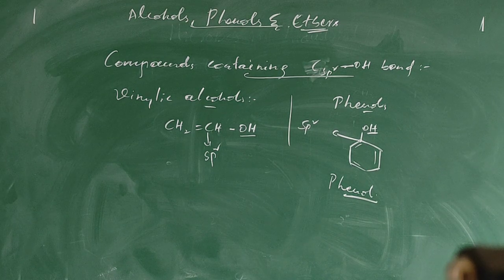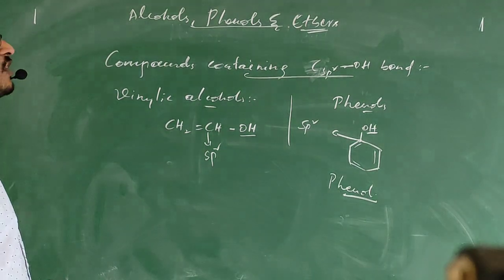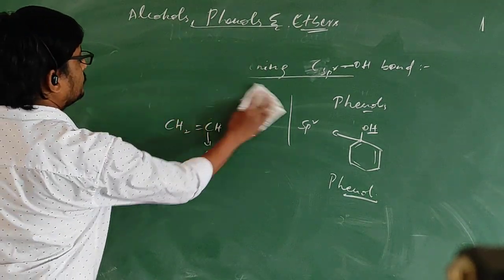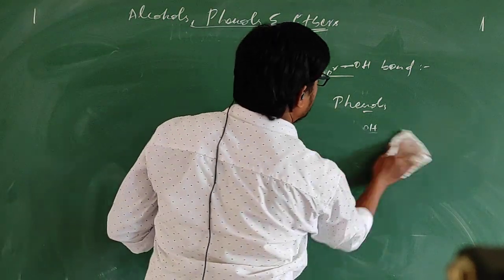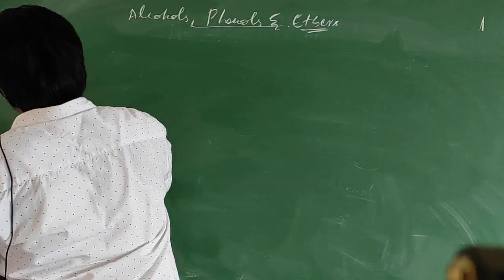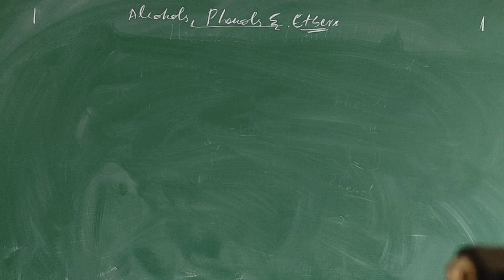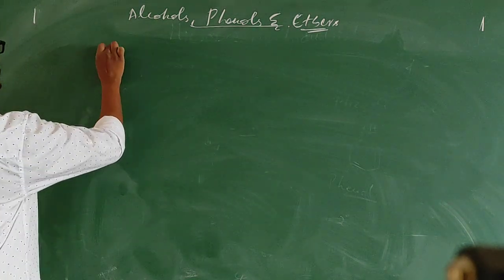Now let us see about ethers. So this is about the classification of alcohols and phenols. Now let us see about ethers.